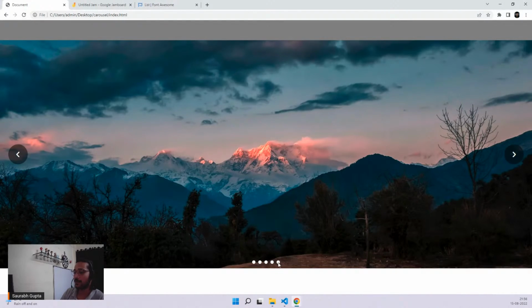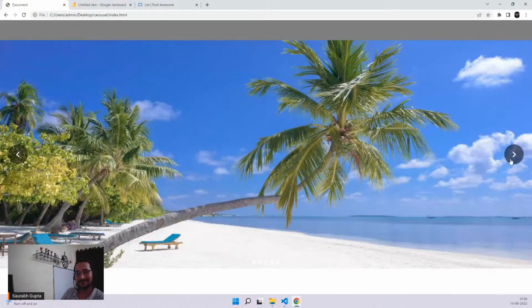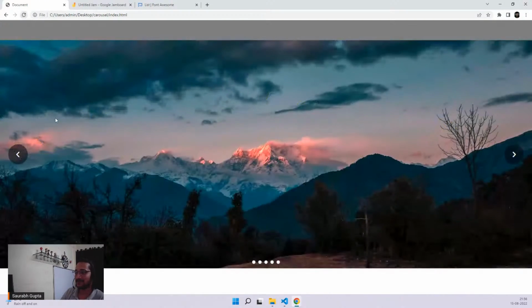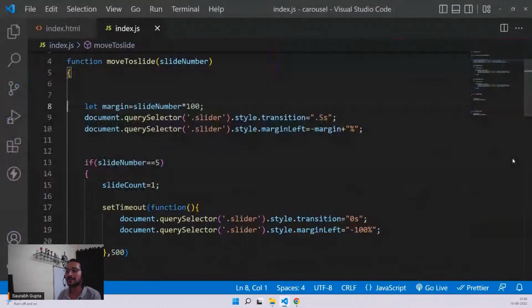Now done. See now. I go on the fifth image and I can still continue. Understood, guys? I go on the fifth image and I can still continue. That was the issue. That's it. Okay. Now there is one task that I'm leaving unto you.